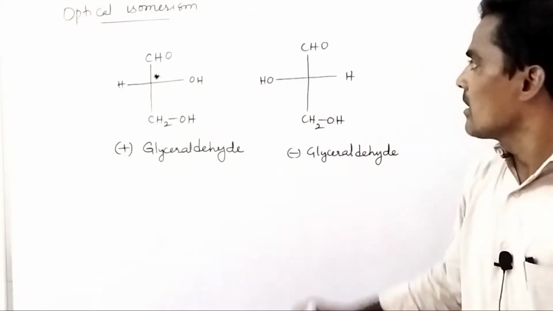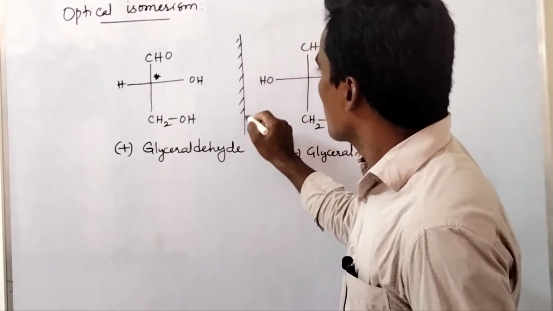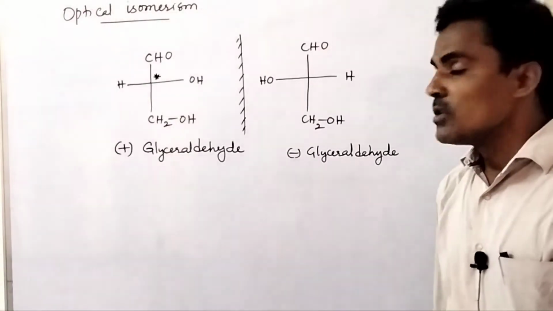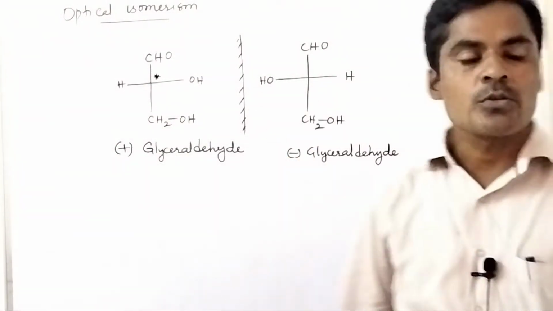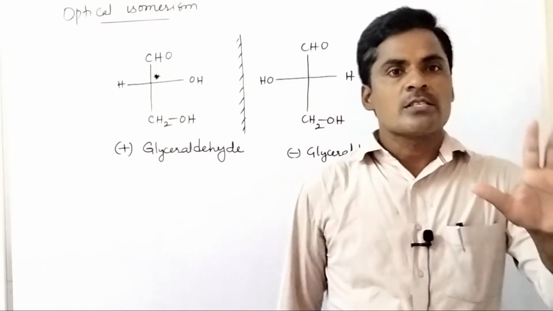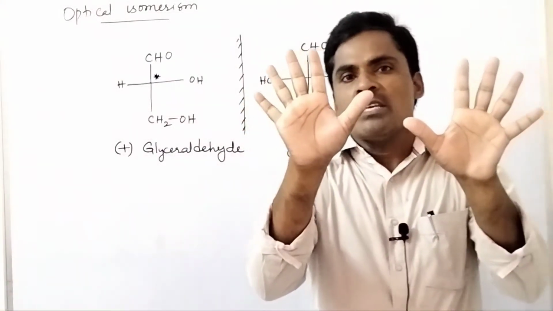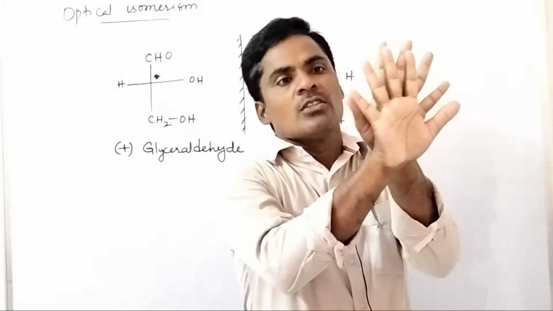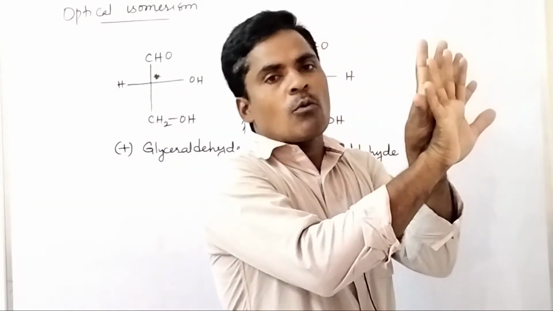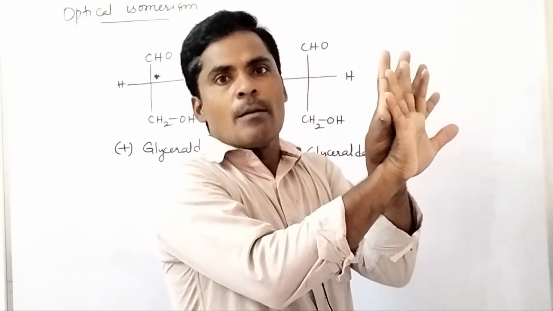You observe that both these compounds are mirror images. Is it clear? These two are non-superimposable mirror images. Non-superimposable means that when the mirror image is put on this structure, these atoms or groups do not coincide with each other. Hence these are non-superimposable mirror images.